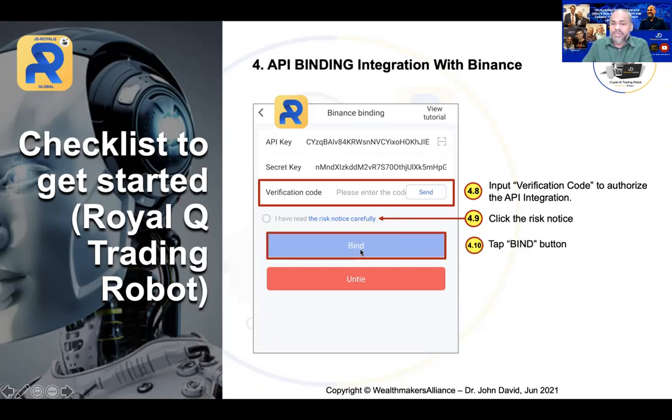And then you have to tap bind, and now you have successfully bound your Royal Q robot with your Binance account. So we have completed all 4 steps. The first step is sign up, the second step is deposit, the third step is activation, and the fourth step is to bind. That's the total process. And now you are ready for trading.